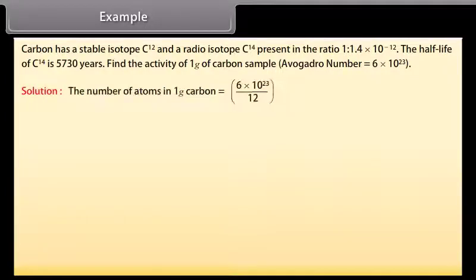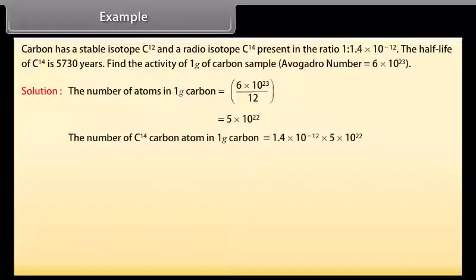Solution: the number of atoms in 1 gram carbon is equal to 6 into 10 raised to the power 23 whole by 12, which is equal to 5 into 10 raised to the power 22. The number of carbon-14 atoms in 1 gram carbon is equal to 1.4 into 10 raised to the power minus 12 into 5 into 10 raised to the power 22, which is equal to 7 into 10 raised to the